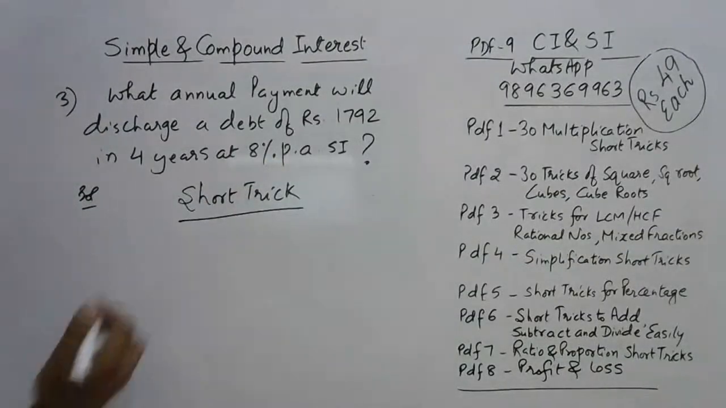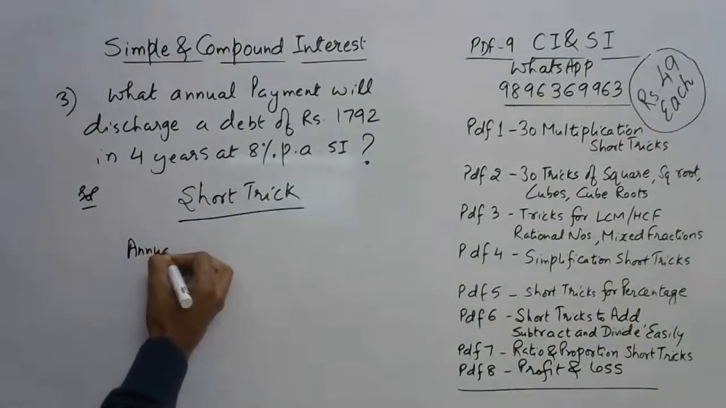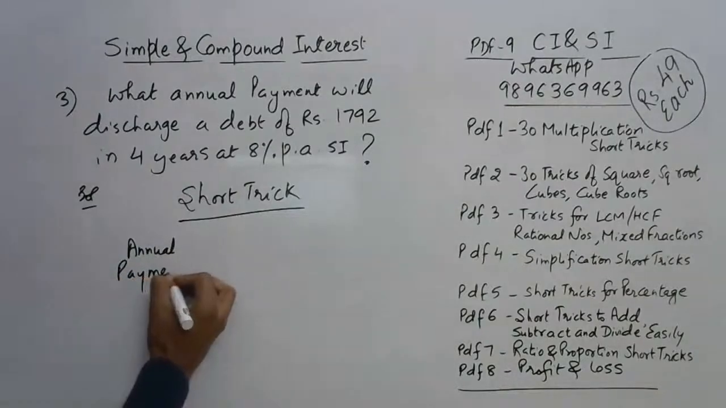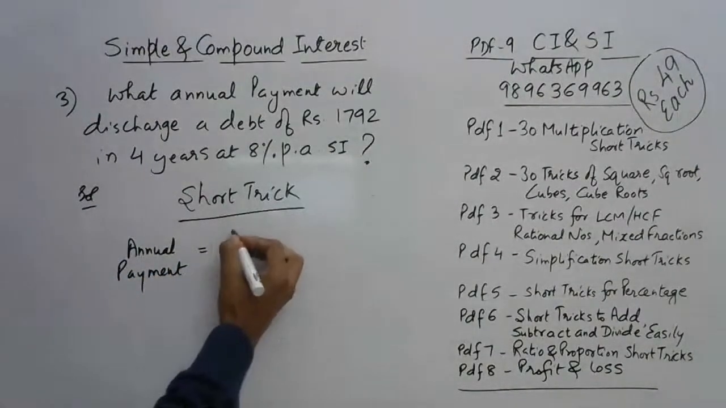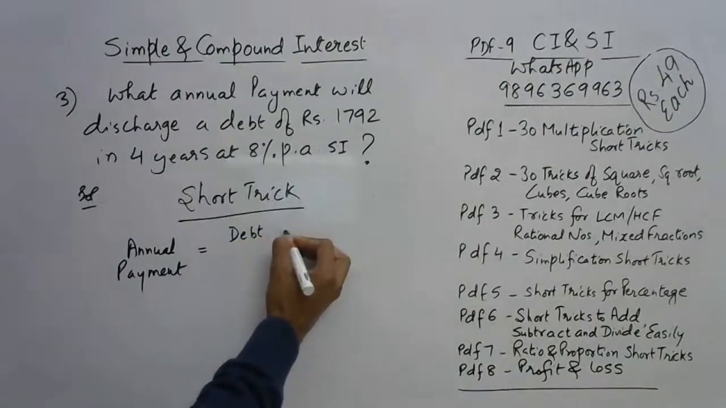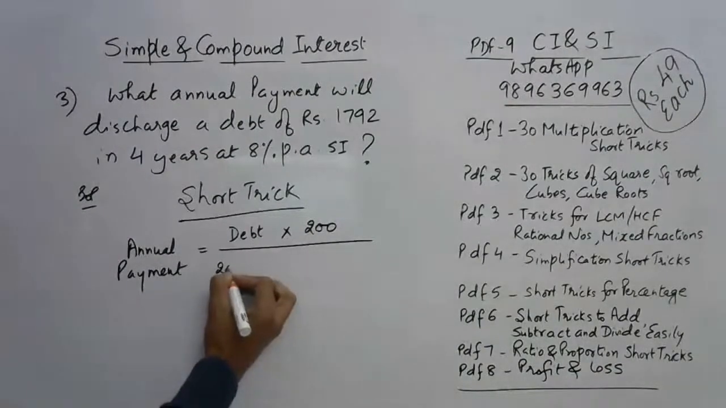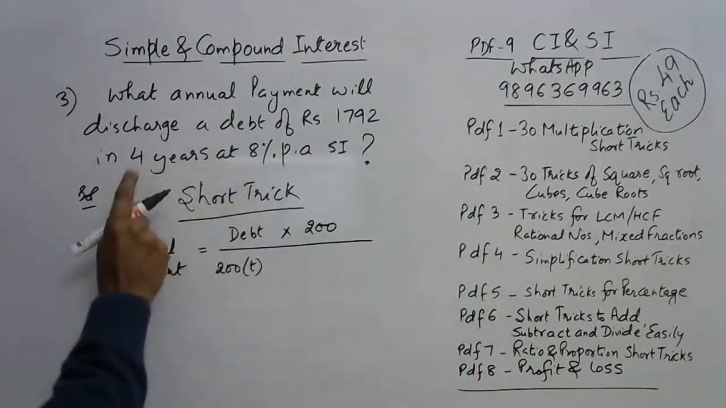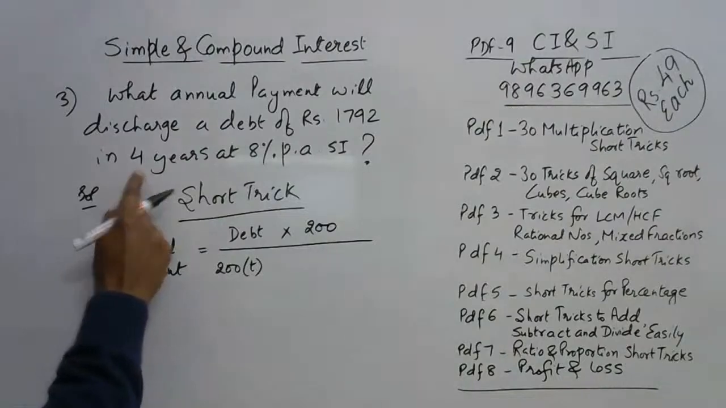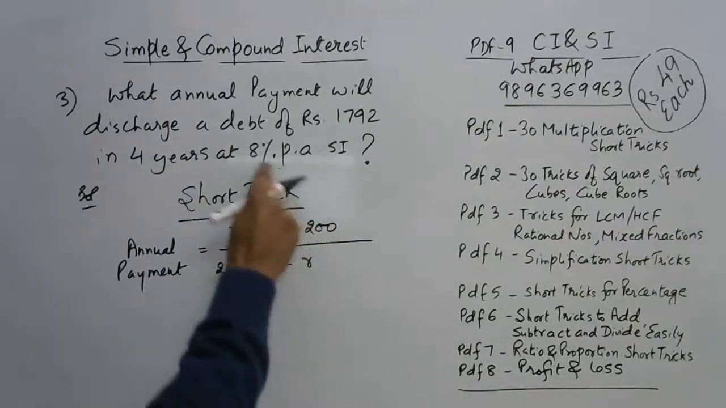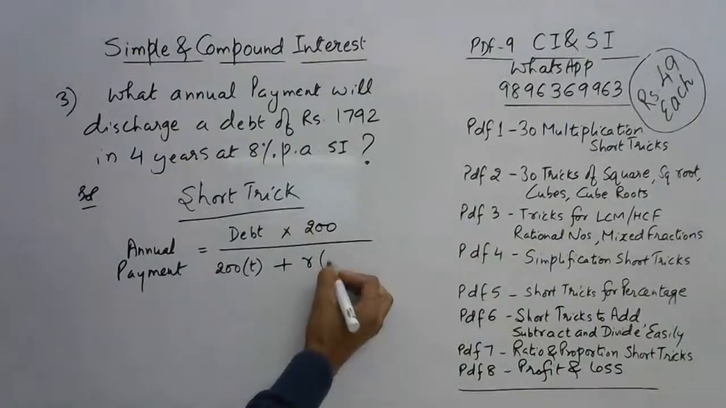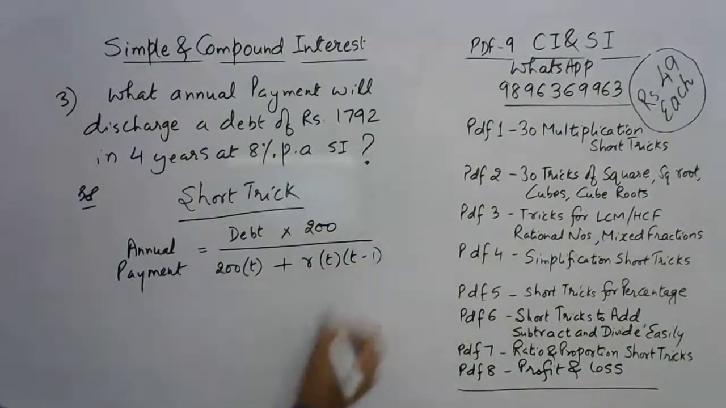If you want to find the annual payment or the installment, then whatever debt is taken, you need to multiply that debt by 200 and divide it by 200 times the time which is given here, 4 years, like in this case, plus R, that is the rate of interest, multiplied by T into T minus 1. Now, this is a derived result, and if you can remember this result directly, then obviously things will be very, very easy for you.